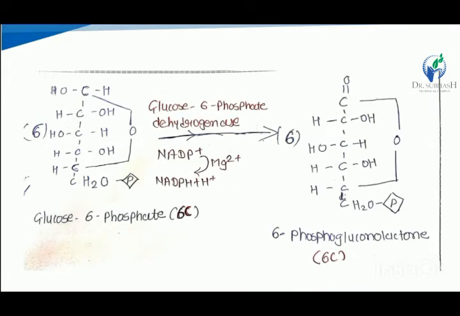This is the reaction of the HMP shunt, the first phase, that is the oxidative phase. The first reaction is glucose 6-phosphate converted into 6-phosphogluconolactone in the presence of glucose 6-phosphate dehydrogenase enzyme. There is a formation of an NADPH molecule in the presence of glucose 6-phosphate dehydrogenase enzyme.